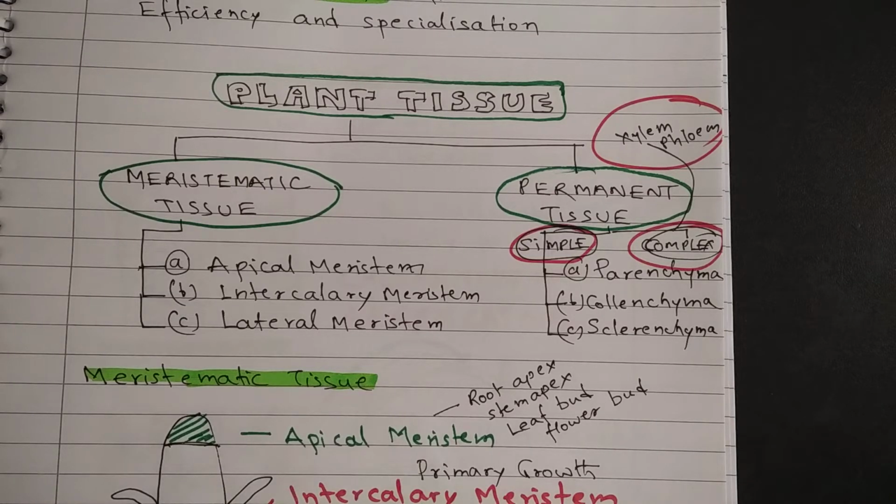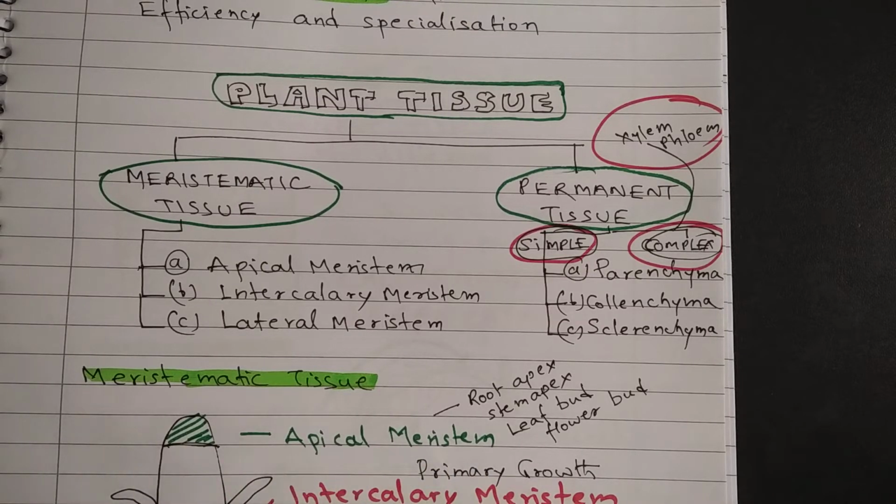Meristematic tissues are found in those areas where growth is required or where growth is happening. Based on the location, meristematic tissue is divided into three types: apical meristem, intercalary meristem, and lateral meristem. Apical has come from apex, meaning tip.